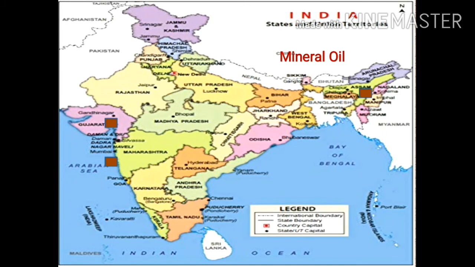In the same map along with mineral oil, let us see where milk is found more in India. You'll find milk in Bihar, Tamil Nadu, Haryana, Maharashtra, Punjab and Gujarat. Now let us see the next raw material, and that is cotton.